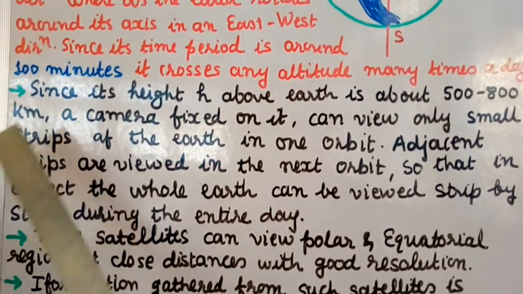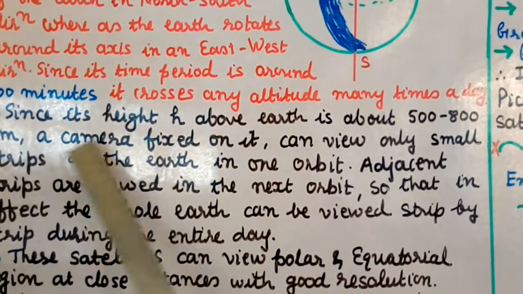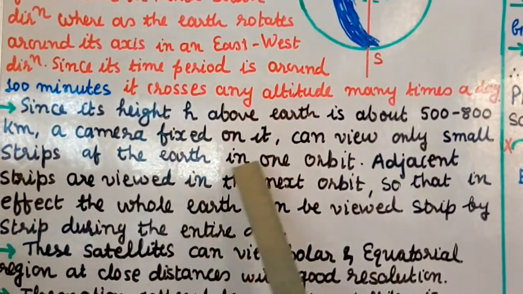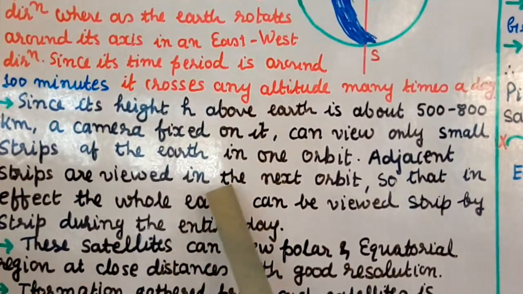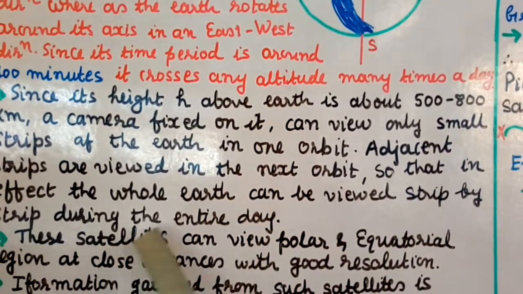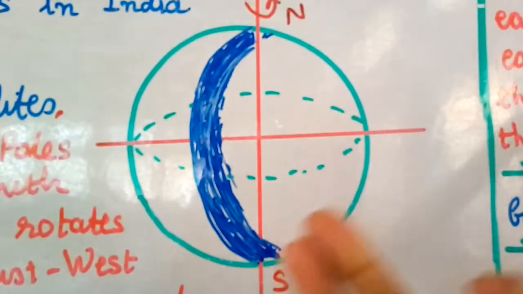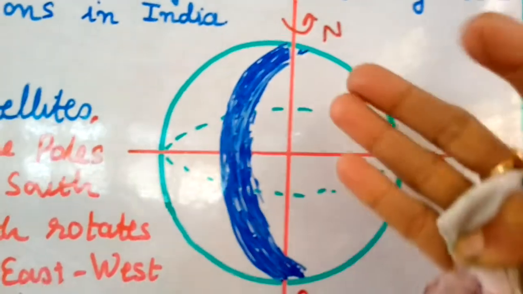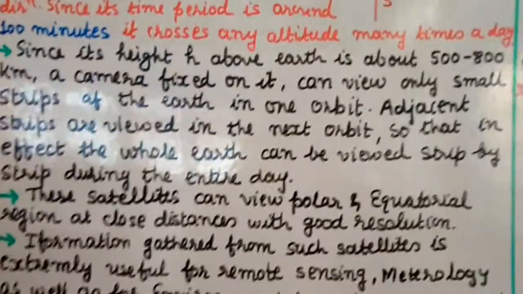So we can say that since its height above the Earth is about 500 to 800 km, a camera fixed on it can view only a small strip of the Earth in one rotation or one orbit, and adjacent strips are viewed in the next orbit, so that in effect the whole Earth can be viewed strip by strip during the entire day. I hope you understand that the satellite is moving on its orbit like this. In the first orbit this strip comes, then in the second orbit the other part comes. So it will cover the entire Earth in a day.